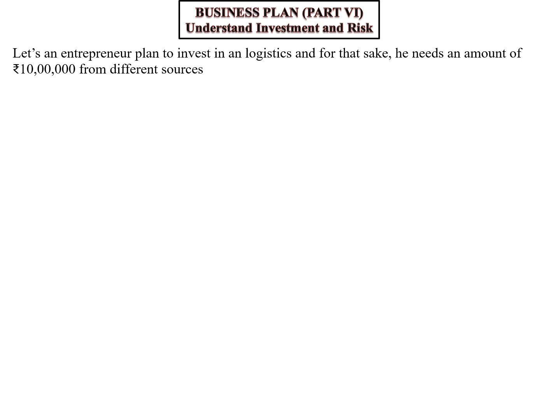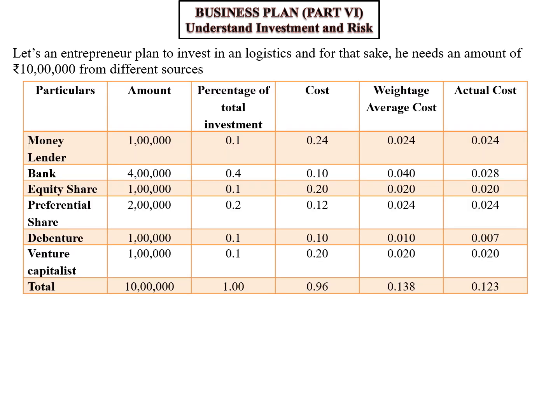Let's see with an example how the 10 lakh rupees has been arranged by the entrepreneur. Entrepreneur takes 1 lakh rupees from moneylender, 4 lakh rupees from bank, equity shares 1 lakh rupees, preferential share 2 lakh rupees, debentures 1 lakh rupees, venture capitalist 1 lakh rupees, and accordingly he gathers 10 lakh rupees for the investment purpose. It means this amount of money is highly required by the entrepreneur.